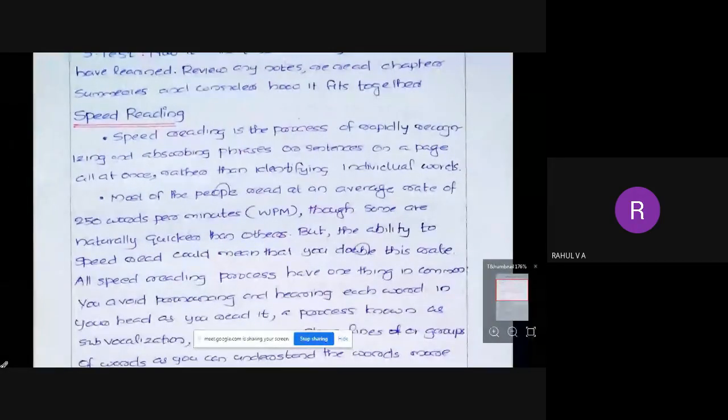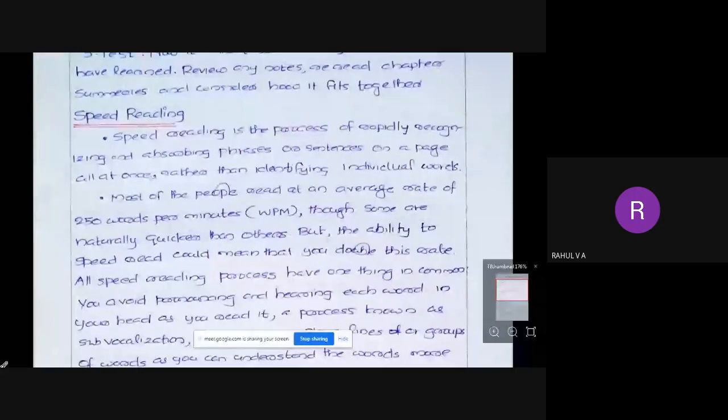Okay, survey or skimming. Okay, then what is Q? Q is question. Okay, then the three R's. What are the three R's? You can type together. Read, recite, and review.